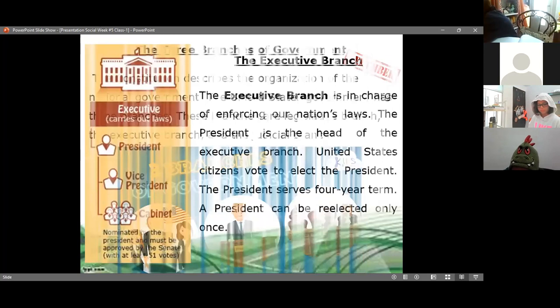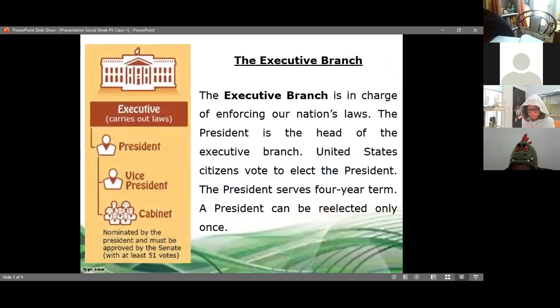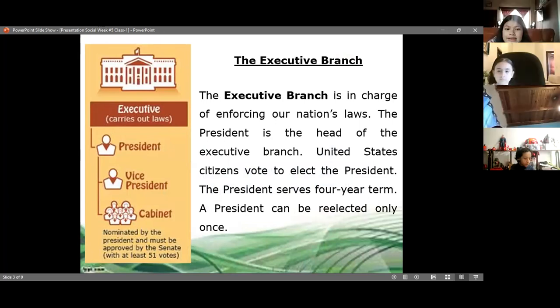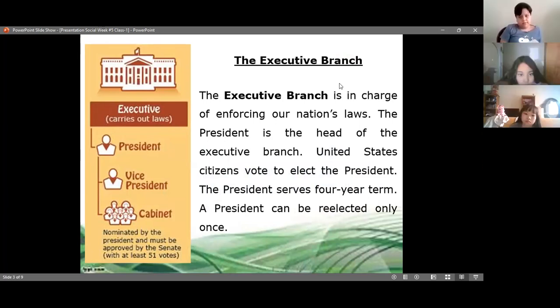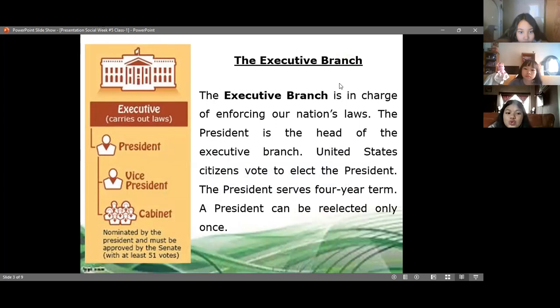the last class. Because today we're going to talk about the executive branch. Executive branch, right now do not copy. At the end, we're going to copy. The executive branch is in charge of enforcing the nation's laws. Remember that in the first class, we talked about the one that makes the laws. Now we talk about one of the branches that carries out the laws. Carrying out the laws is the executive.